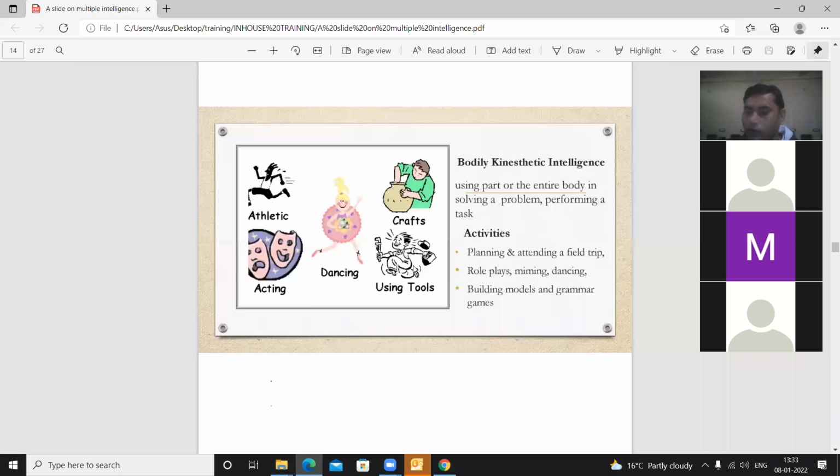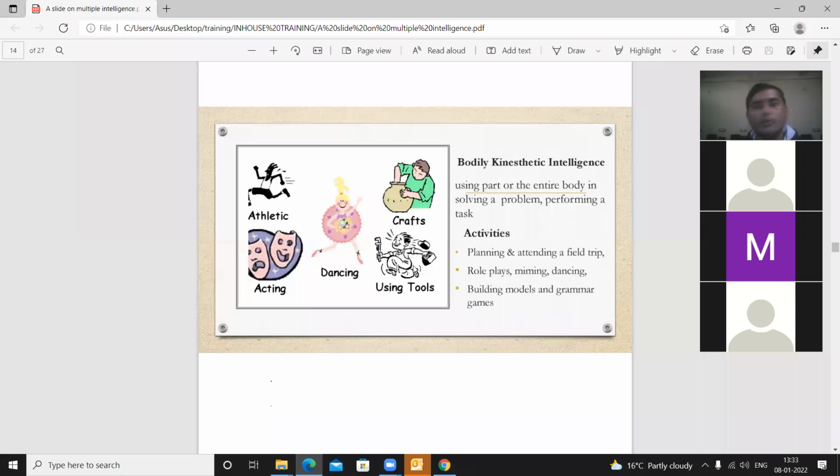What is the main core point of this topic? You cannot teach all the students in the same way. You will have to apply different types of methodology. Why? Because students have different types of intelligence. If their intelligence is not given respect, they will not be interested in the class, and your class cannot be effective.